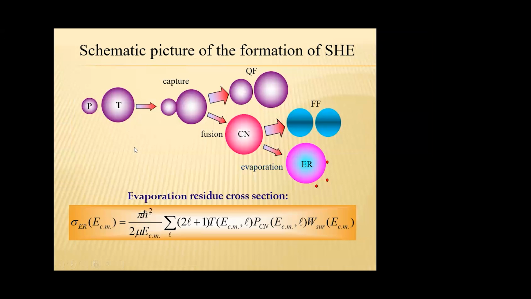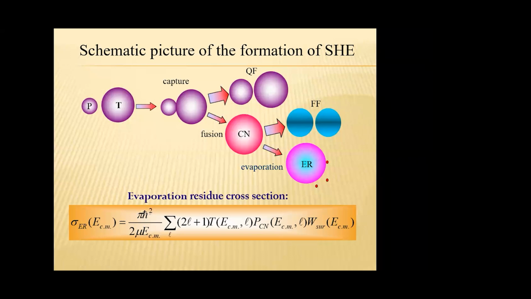This is the schematic representation of the formation of a super heavy element. Here, the projectile hits the target, capture occurs, fusion occurs, and a compound nucleus is formed. After evaporation of a few neutrons, the evaporation residue, or super heavy element, is formed. So the production cross-section of a super heavy element is the product of capture cross-section, compound nucleus formation probability, and survival probability. We developed a phenomenological model for production cross-section.